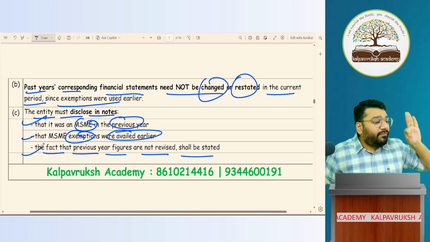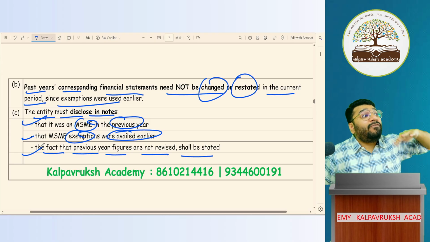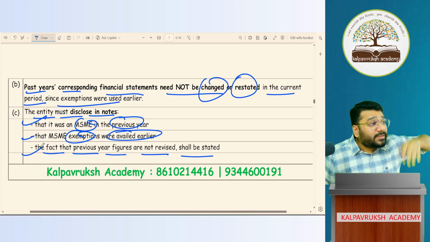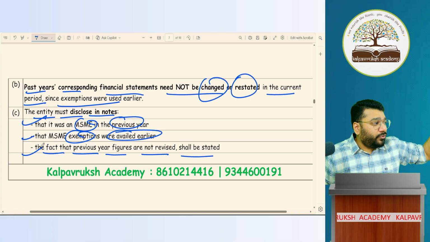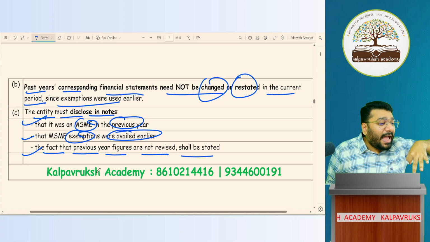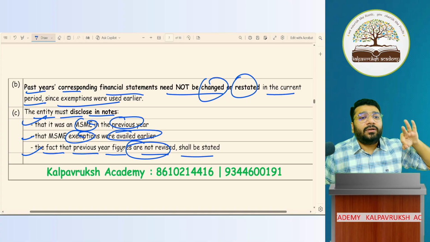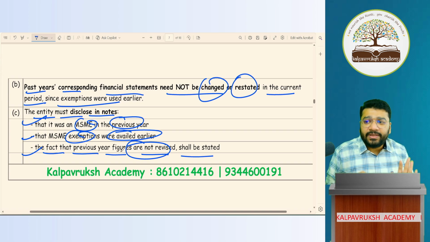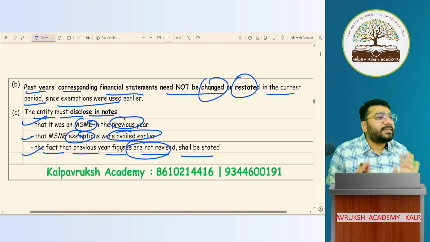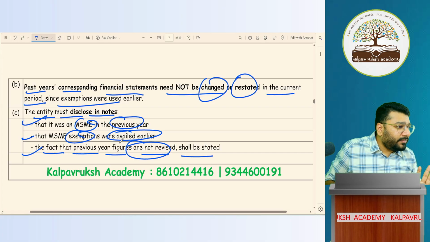What 3 points? The first point that you have to state is why you have not given the previous year's comparative. Because last year I was MSME. Last year I did not prepare cash flow statement. And therefore in the current year I have not revised it. Like that 3 points have to be given in the disclosure. Got it, not got it? With this, we're done with the theory discussion of chapter 3. Okay, not okay?